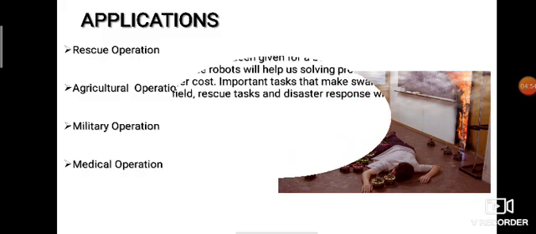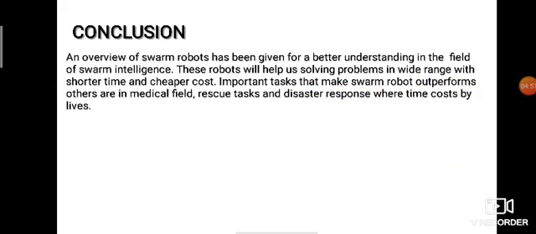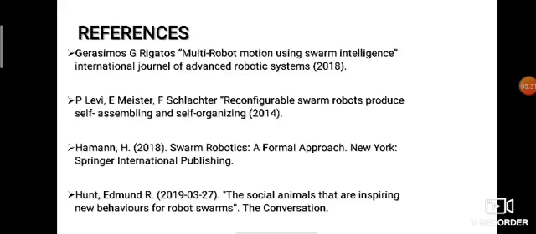Next one is the conclusion. An overview of swarm robots has been given for better understanding in the field of swarm intelligence. These robots will help us solve problems in a wide range with shorter time and cheaper cost. Important tasks that make swarm robots outperform others are in the medical field, rescue tasks, and disaster response, where time costs lives. And this is the brief discussion about swarm robots.